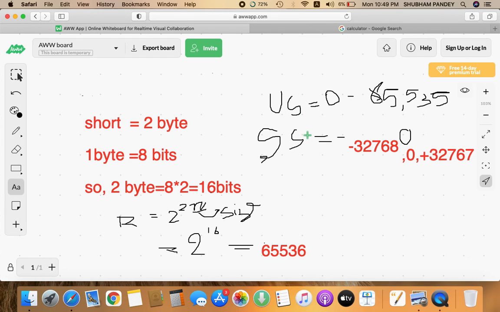So I hope it is clear to you how to calculate the range of a data type. In a similar way, you can calculate the range for other data types.